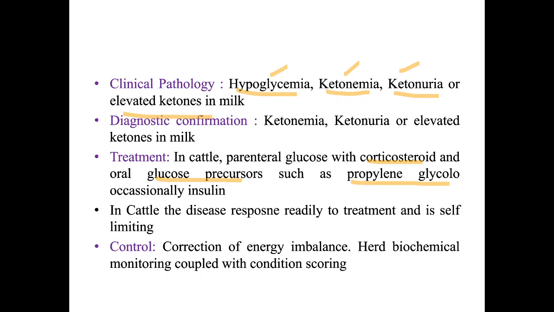Control: the correction of energy imbalance. If you don't want your cow to have ketosis, what you have to do is correct the energy imbalance. So herd biochemical test monitoring coupled with condition scoring. You have to see that the animal is fed properly and the herd biochemical monitoring is being done properly. Biochemical monitoring means you are testing ketone bodies in the urine, in the blood, or in the plasma, and you are monitoring the body condition of the animal. In that case, the chances are good that your animal will not develop ketosis.